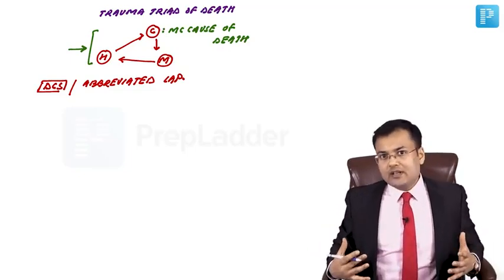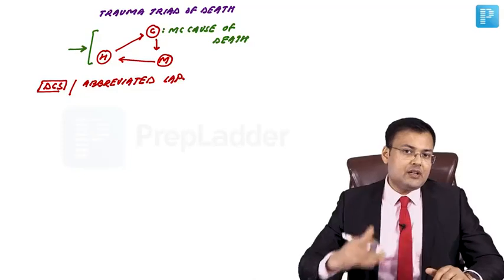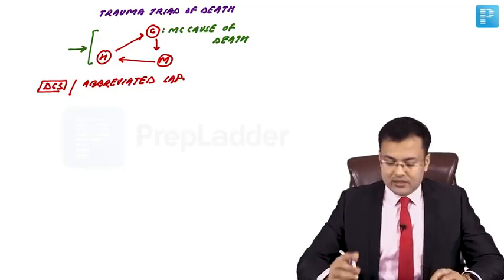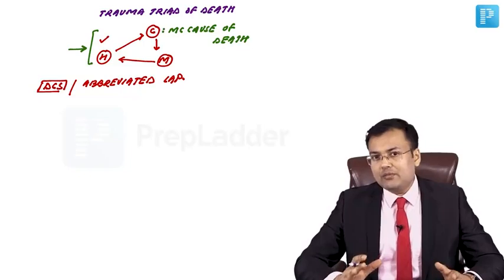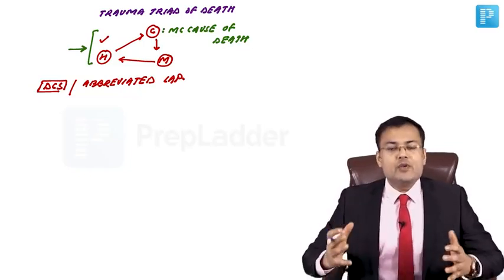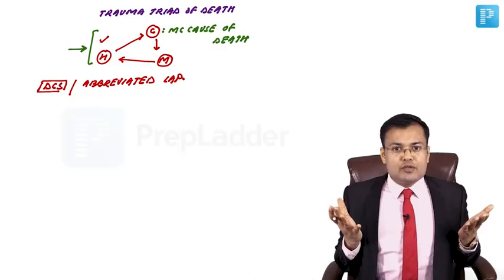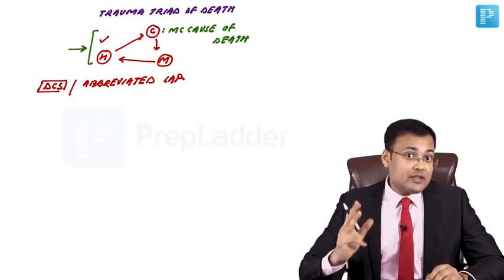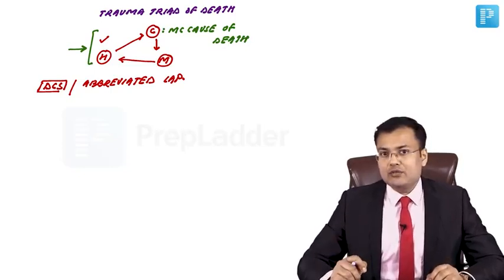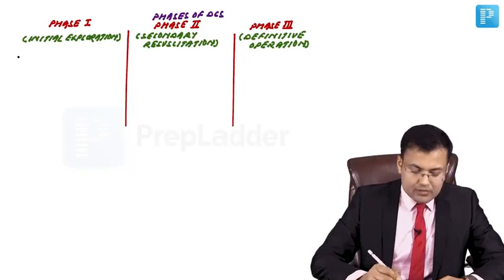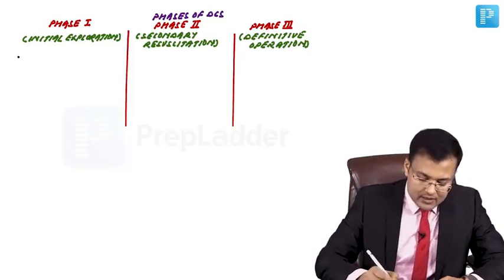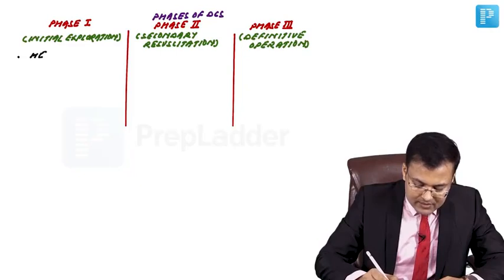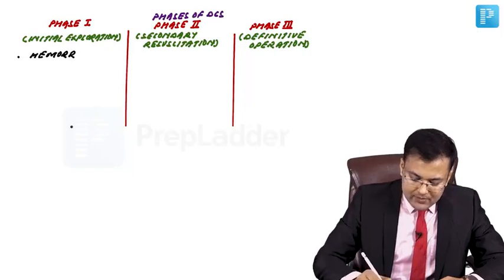You perform the surgery, control the hemorrhage and contamination, shift the patient to ICU for resuscitation, so that we are going to correct hypothermia, coagulopathy, metabolic acidosis. When general condition of patient improves and these things are corrected, then we go for definitive surgery. So there are 3 phases in damage control surgery. Phase 1 is initial exploration. When we take the patient to OT for laparotomy, we go for rapid control of hemorrhage and contamination.